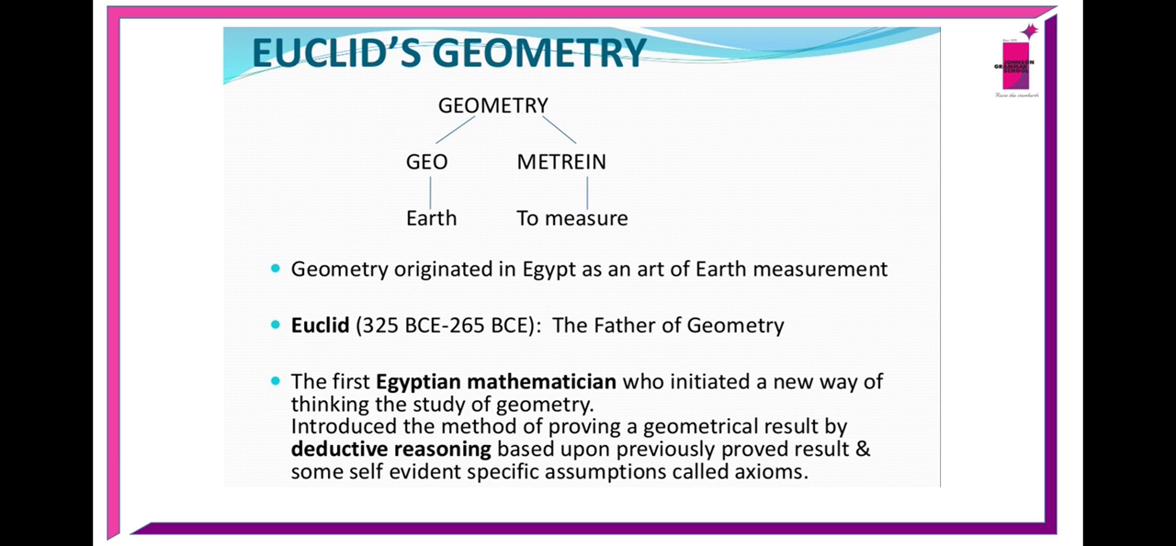The first Egyptian mathematician who initiated a new way of thinking in the study of geometry introduced the method of proving a geometrical result by deductive reasoning based upon previously proved results and some self-evident specific assumptions called axioms.